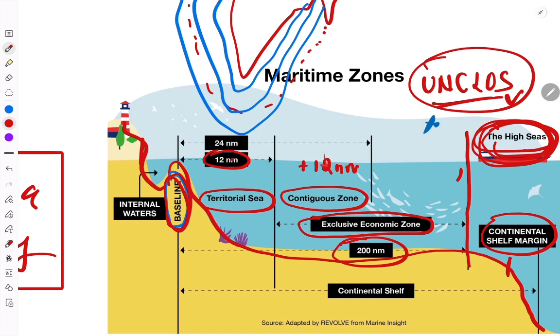Since the high sea does not come under the direct jurisdiction of any particular country, it is considered a common good, basically a common asset of everyone. It is for the whole world. One country does not have the right over it. So now the question is, who will then protect the biodiversity in the high sea region? And that is how this came into the picture.